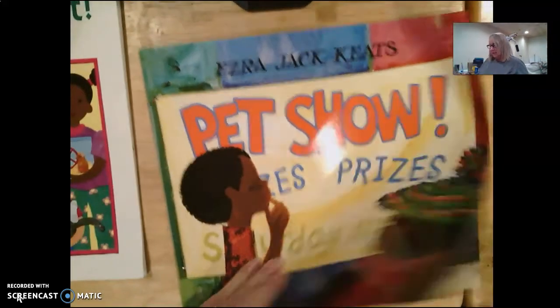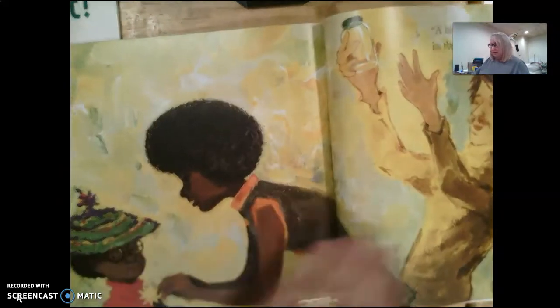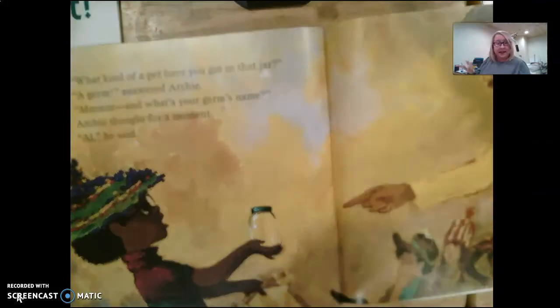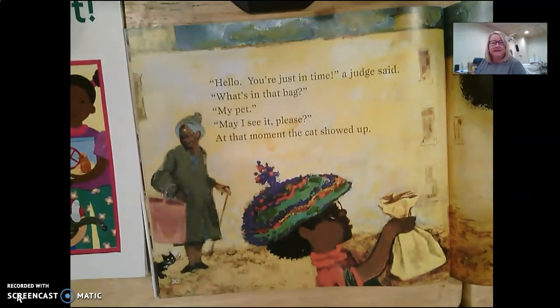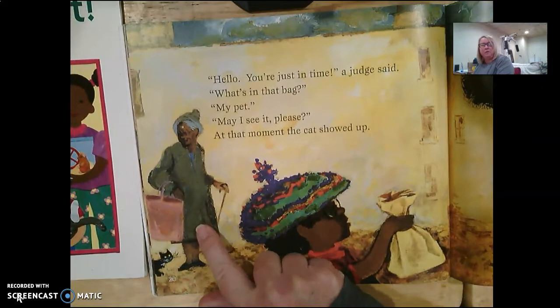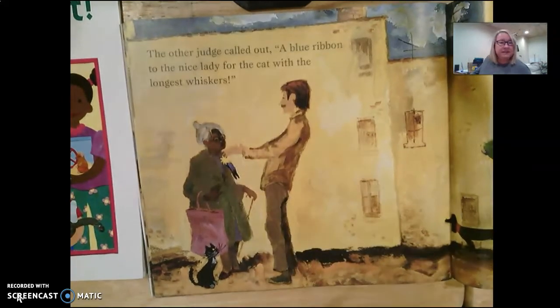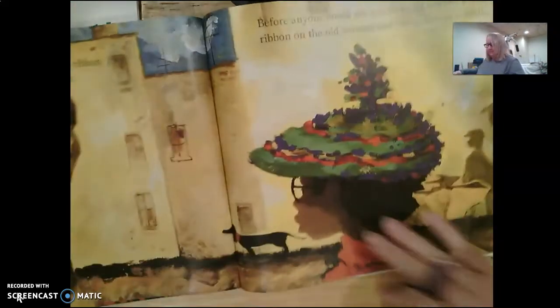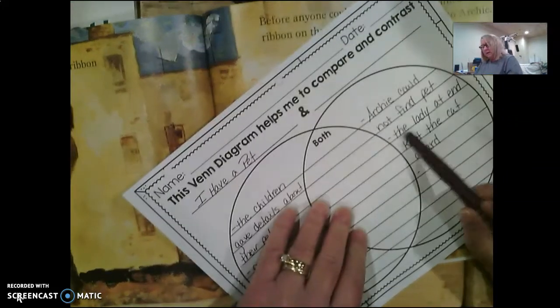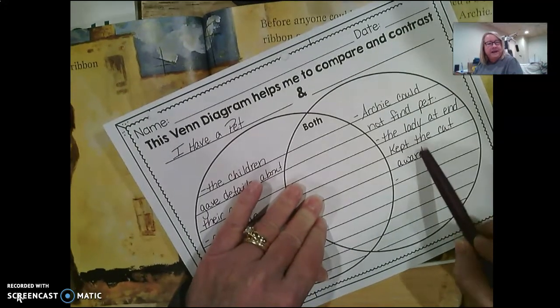And in the story, especially at the end of the story, who got the award? Because the cat finally showed up, right? Yeah, the little lady got the award for the cat. And it wasn't even her cat. She was just walking and the cat was there. So I'm going to write that down. So at the end of the story, the old lady or the lady kept the cat award.